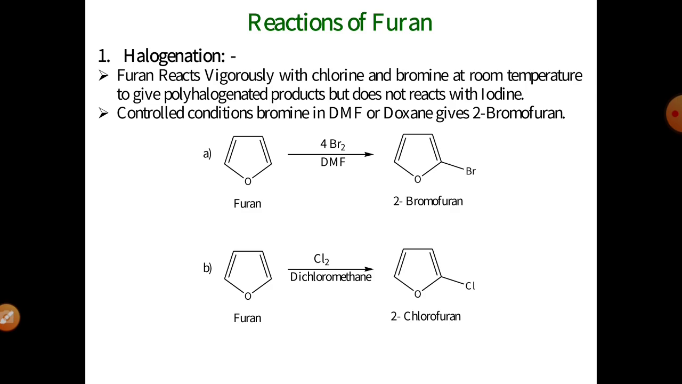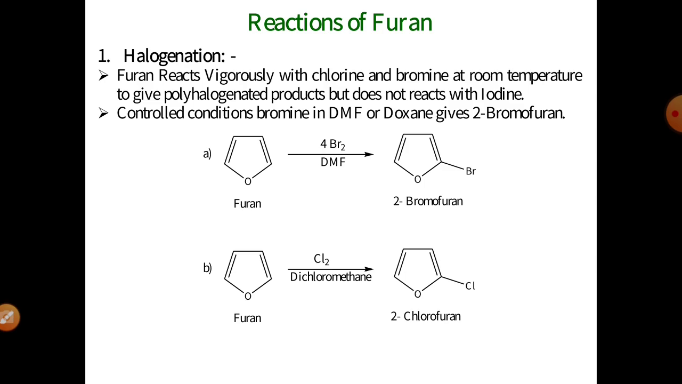These are the five reactions of the pyrrole molecule. Then the reactions of the furan molecule. Number first, furan also gives electrophilic substitution reactions similar to pyrrole. The first reaction is halogenation. Furan reacts vigorously with chlorine and bromine at room temperature to give a polyhalogenated product,